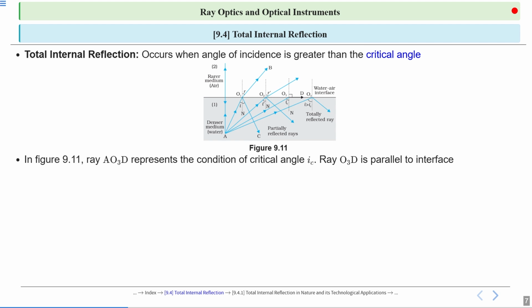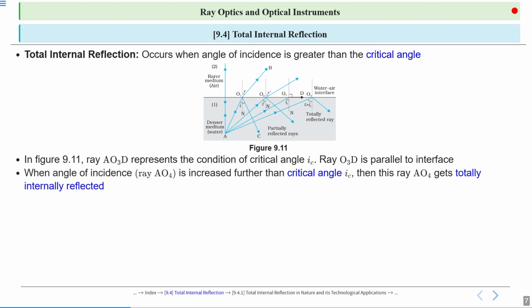So O3D is parallel to the water air interface. When the angle of incidence is increased further than the critical angle IC, then this ray AO4 gets totally internally reflected. It means it reflects in the same medium.